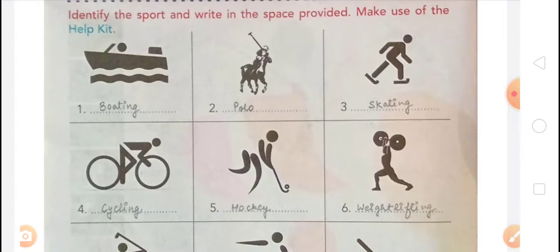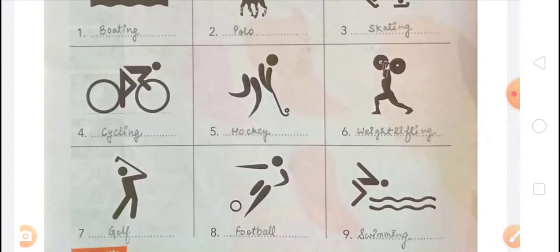On sixth, the given icon is related to weightlifting, and the spelling of weightlifting is weight, lifting, weightlifting. And next one is golf. On 7th, the given icon is related to golf. This icon is related to golf. And the spelling of golf is G-O-L-F.